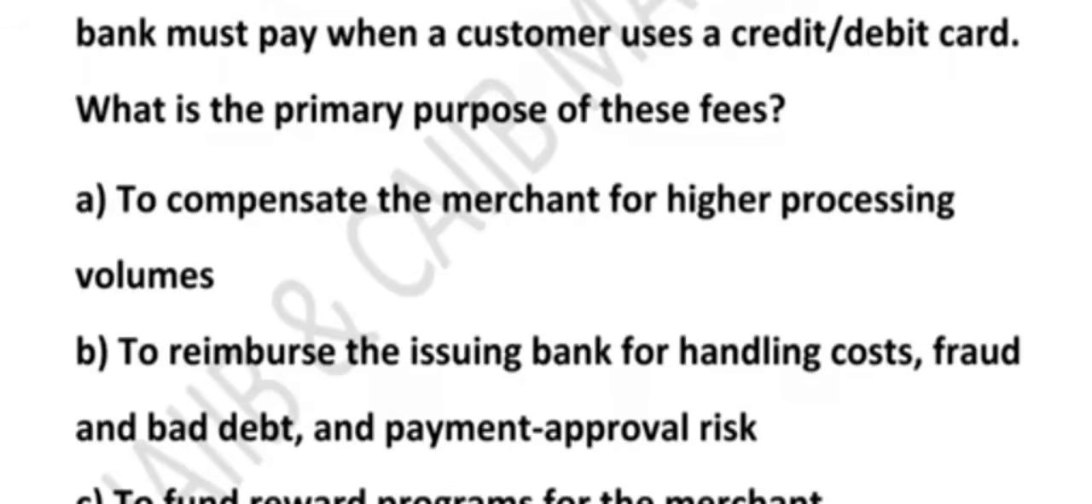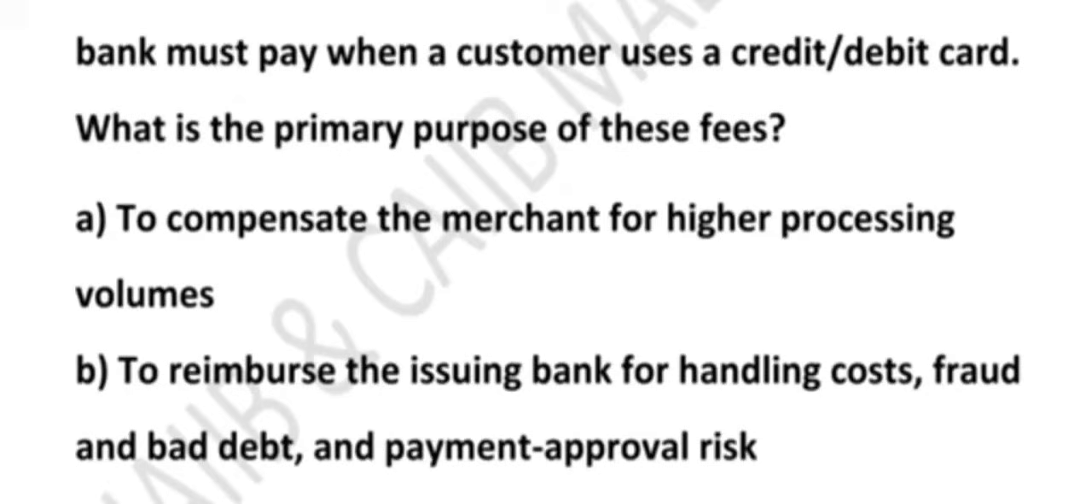Now let's come back to this particular question. Let's understand this step by step with an example. Imagine you are shopping at a clothing store. You swipe your HDFC debit card to pay rupees 1,000. Here is what is happening behind the scenes. The merchant bank, say Axis Bank, receives the payment, but to complete the transaction they have to pay a small interchange fee to your issuing bank, that is HDFC in this case. This fee helps HDFC cover things like fraud risk, bad debt, handling cost. So interchange fee is like a thank you charge to the bank that issued the card for taking on the risk and doing the behind the scenes work.